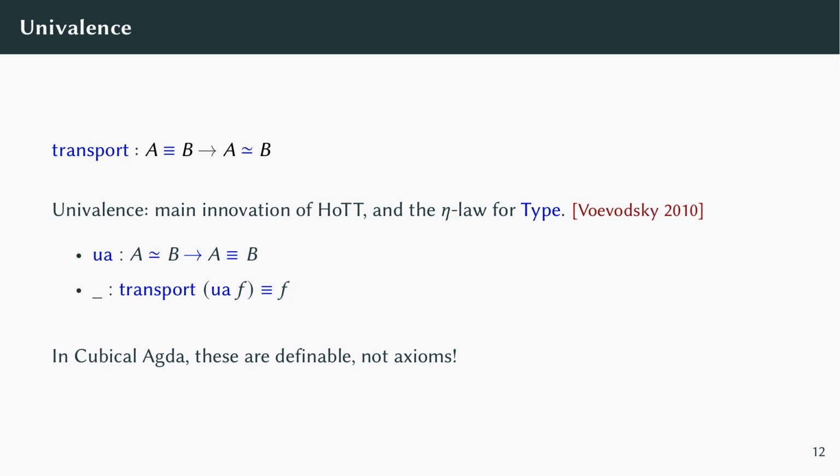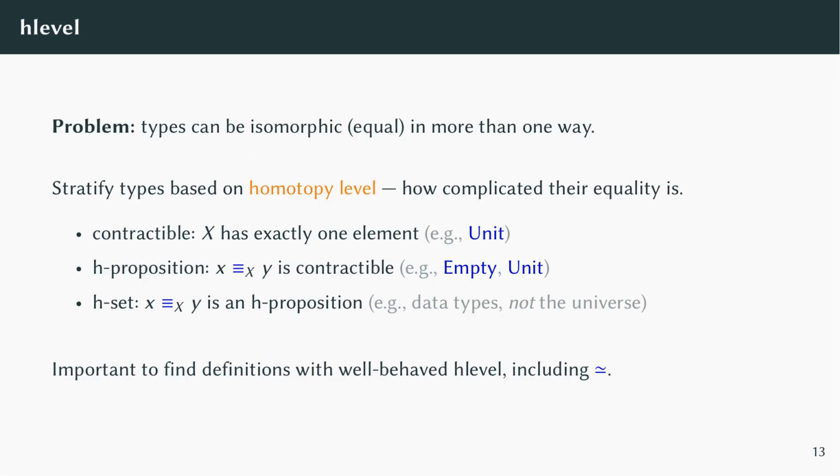Univalence was originally added to type theory as an axiom, but in cubical Agda it's a definable function and it computes. In fact, making univalence compute is the main motivation behind cubical type theory in the first place. The subtlety is that types can be isomorphic in more than one way. Think about the Booleans, which are isomorphic to themselves in two ways. So in the presence of univalence, there can be multiple reasons why two types are equal, and the reason you choose can affect what answers you get.